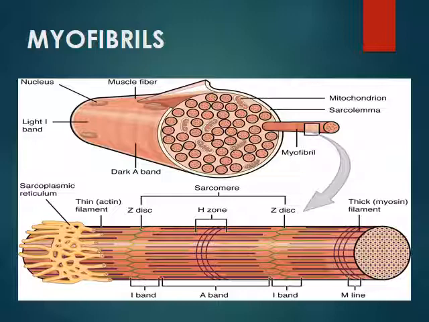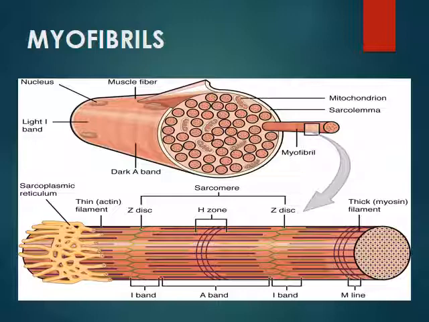So this region is known as the H zone. H stands for Hell, and Hell means bright. So this is the brighter zone in the center of the dark band, where no overlapping takes place, and it comprises only the myosin filaments. The H zone itself is bisected by a dark line known as the M line.